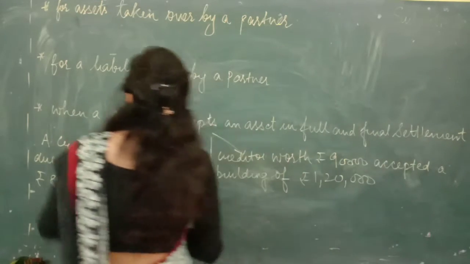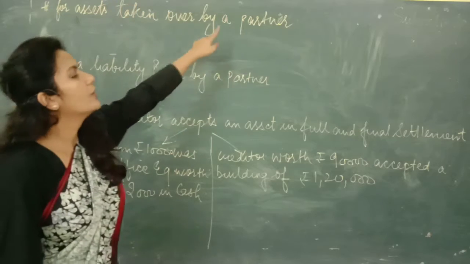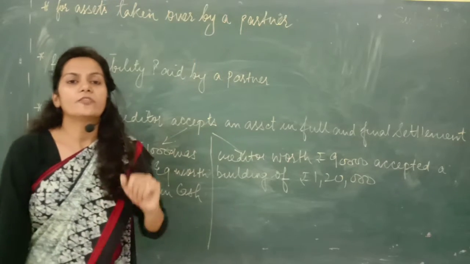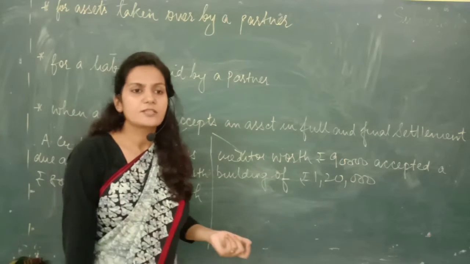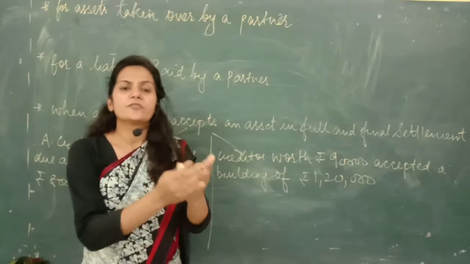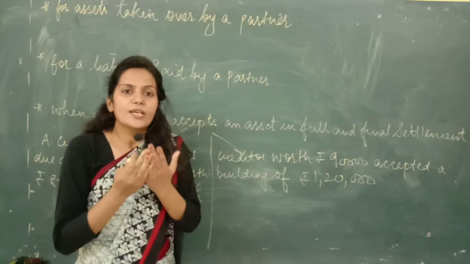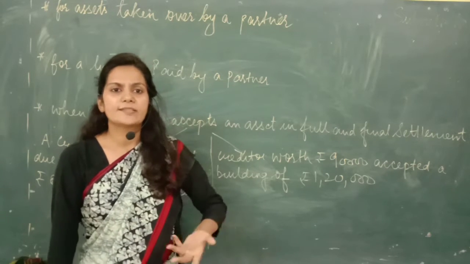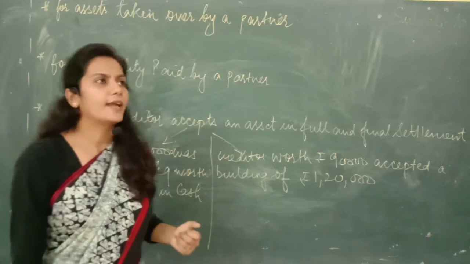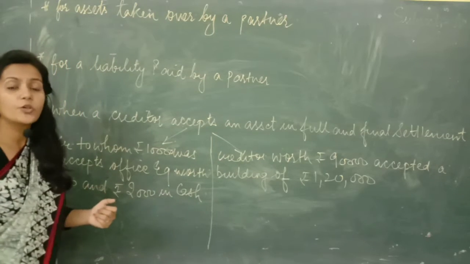The first entry is for assets taken over by a partner. See, when a firm dissolves, at times it happens that a partner requests the firm that please allow me to take this asset home. I want to take this asset with me. Then in that case, what journal entries are we going to pass?